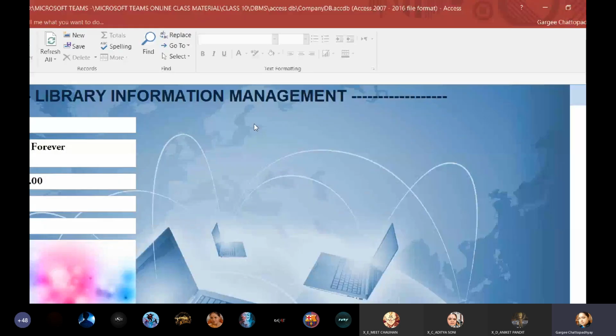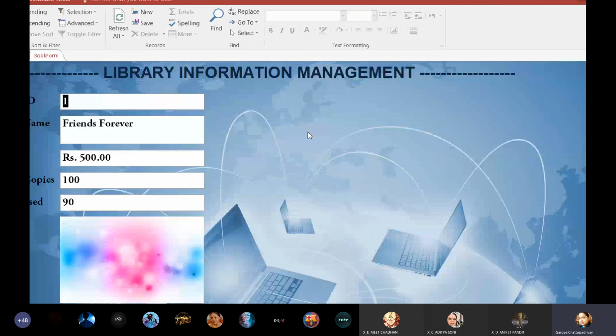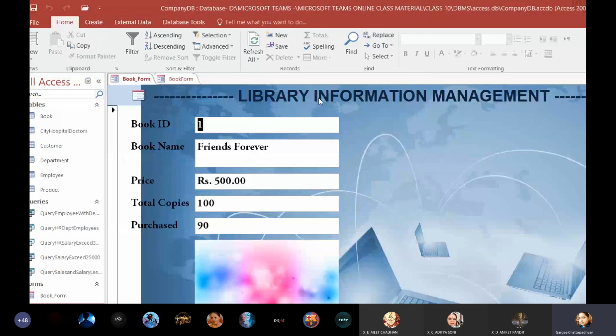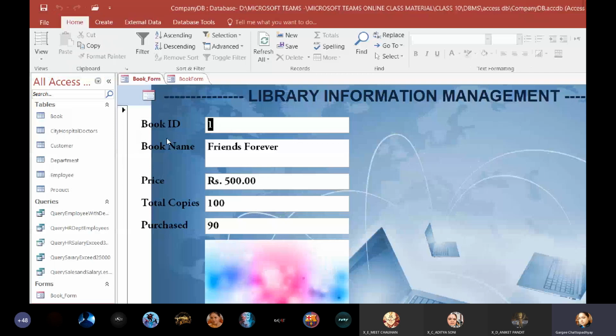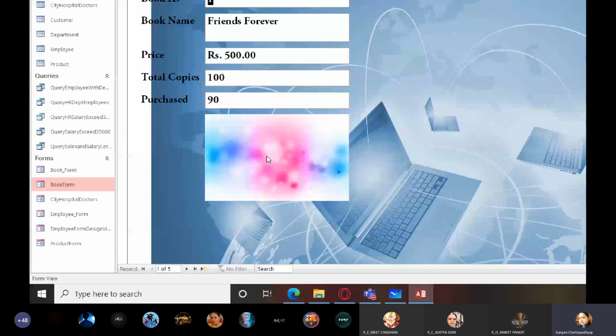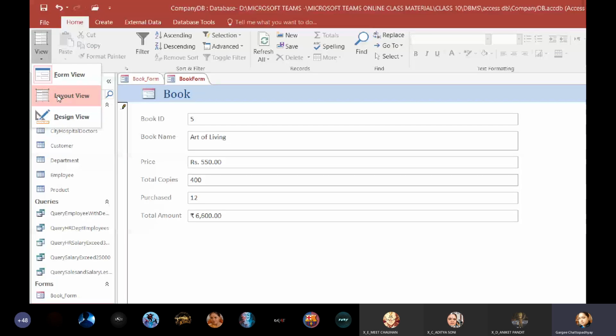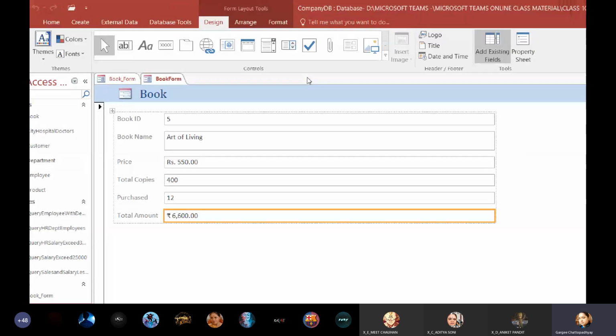So you can see that there is a background image, there is a nice library information management label over here. The font has changed. I have included a picture also over here. So this way I can make it look good. For that I'll have to again click on view, go to the layout view, and from here I can insert all the different things.